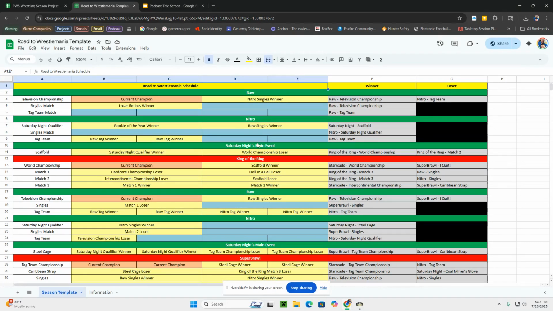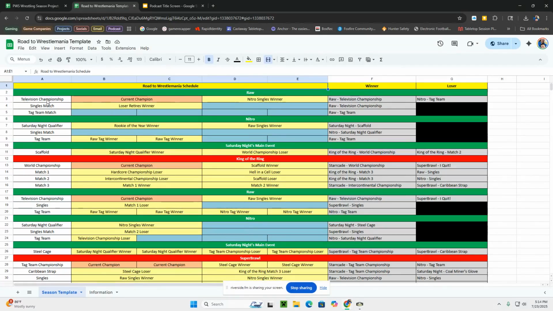These carry through, and every month you basically take like a match, and you can see here like this television championship match. It tells you who the participants are. If there's nothing listed like in these blue boxes, it means you've got a wild card, and you can put in anybody you want into those spots. It then also tells you what happens to the winner and the losers of those matches.